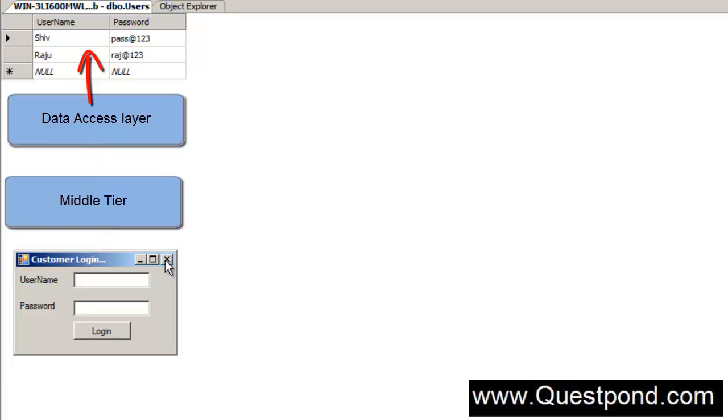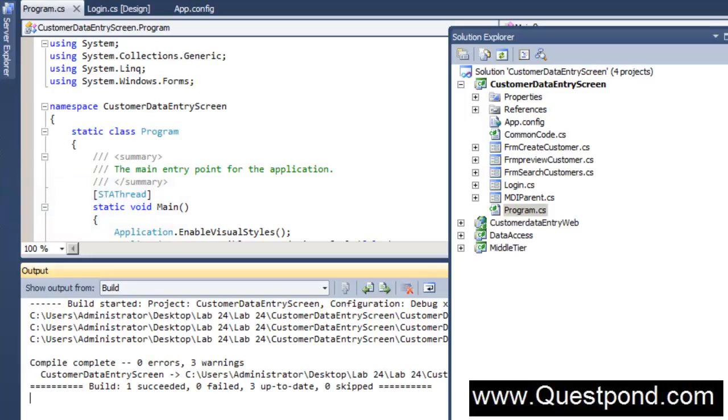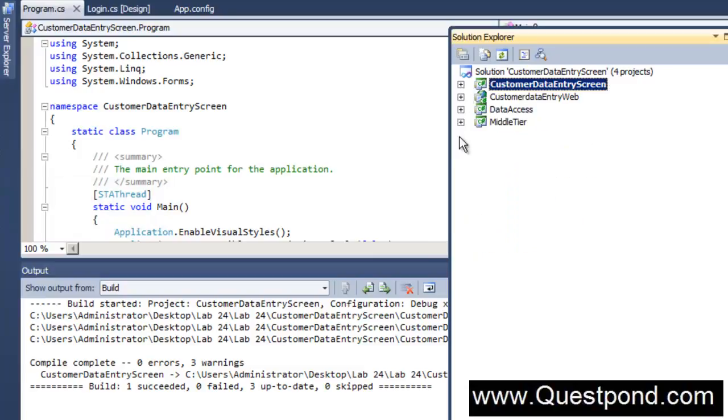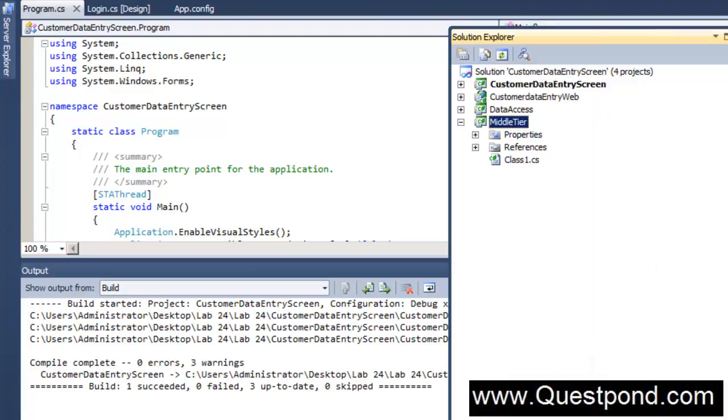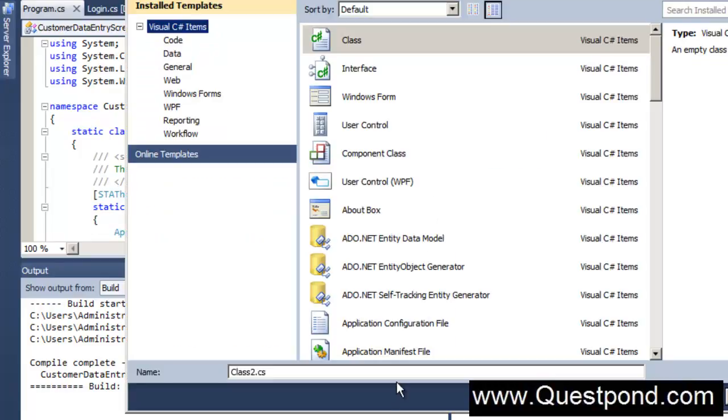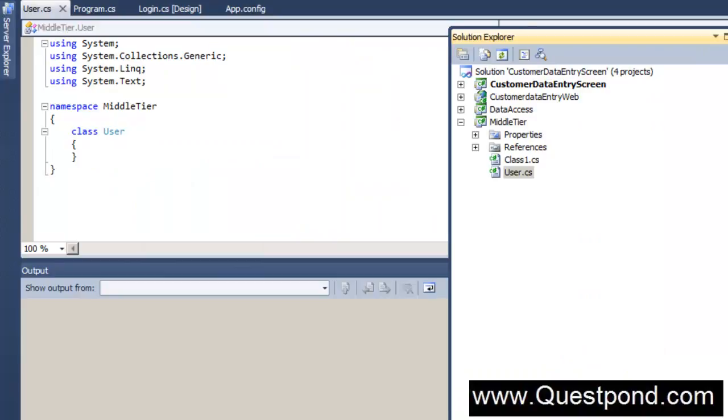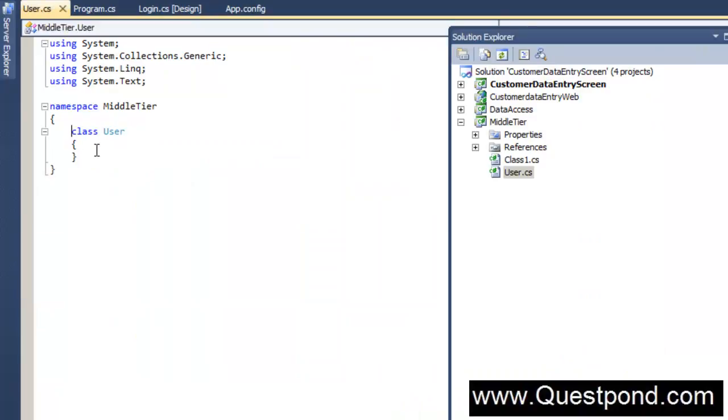So let me close the screen over here, and let me go back to my Solution Explorer. The first thing I would like to do is go to my middle tier here and add a very simple class. So I'm going to add a new item here. I'll select this class. We'll create a very simple class here called the user class. And you can see that it has created a very simple class here.